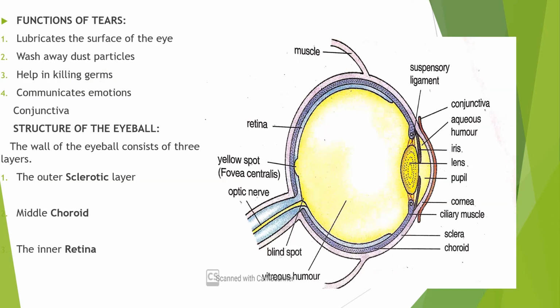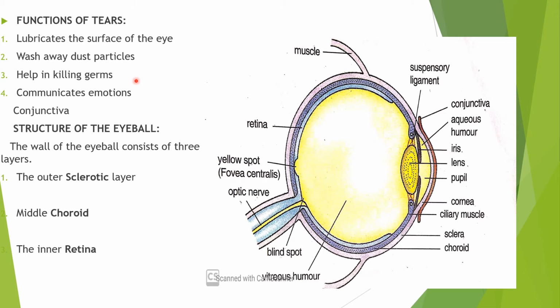Now there are functions of tears. Number one, it lubricates the surface of the eye, so it acts as a lubricant, and also washes away dust particles. That is, it also cleans the front surface of the eyeball by washing away dust particles.